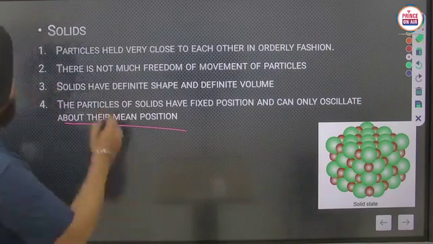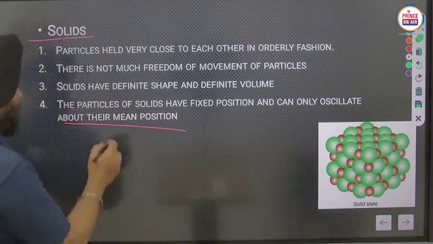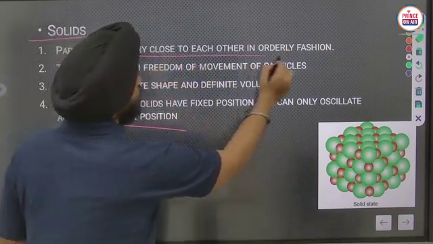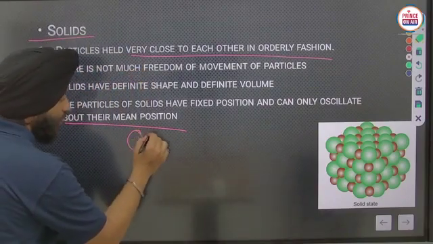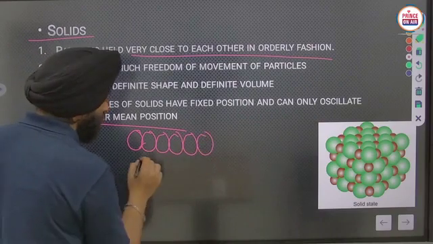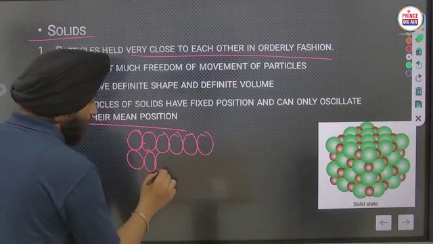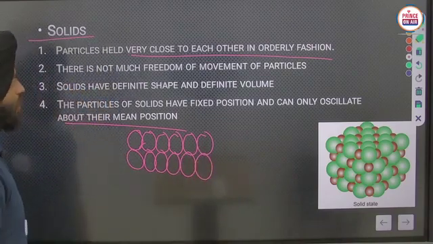Okay, now solids. What are solids? See, the particles are very close to each other in an orderly fashion. Means that particles are very close to each other in an orderly fashion. Clear?